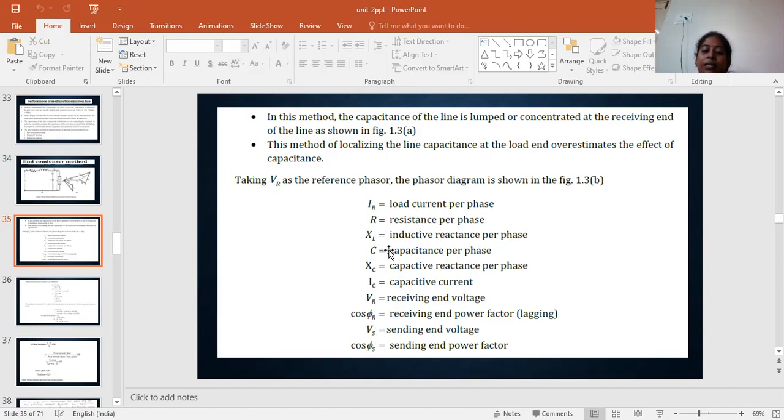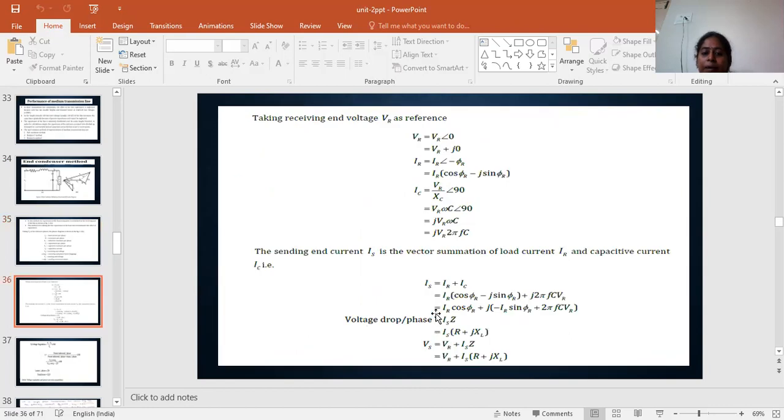IR is the load current, R is the resistance, XL is the inductive reactance, and similarly VR is the receiving end voltage and cos phi R is the receiving end power factor. Vs is the sending end voltage and cos phi S is the sending end power factor. Here we take the reference voltage VR, so VR equals VR at an angle 0, which can be rewritten as VR plus j0 in complex form.